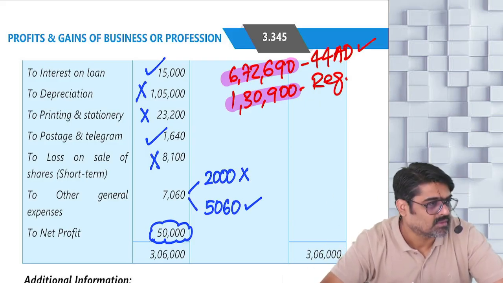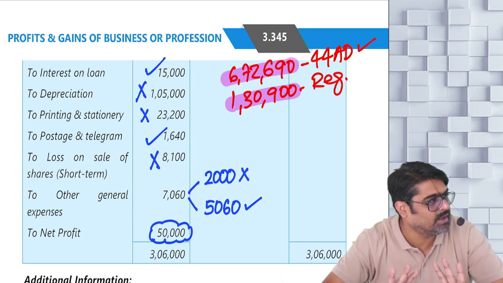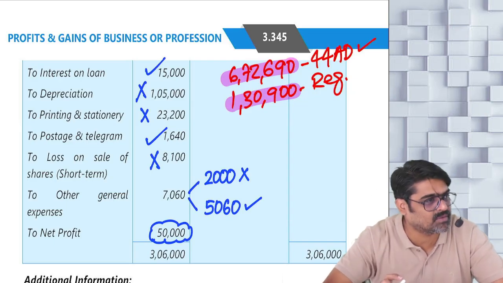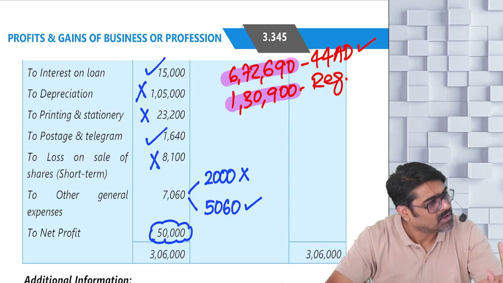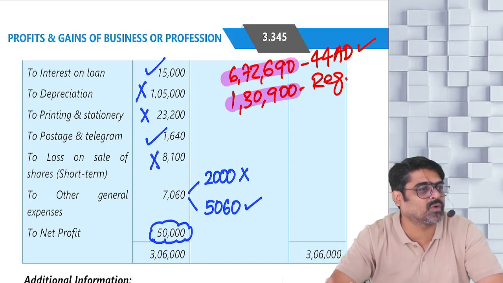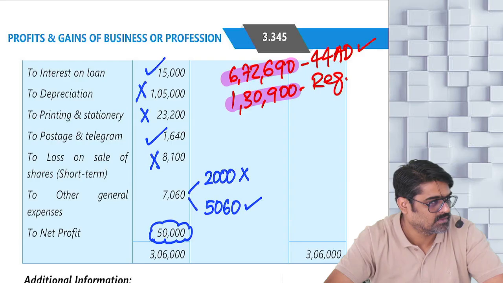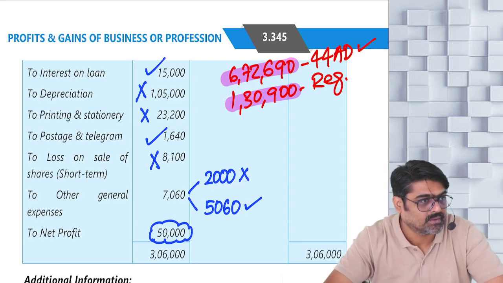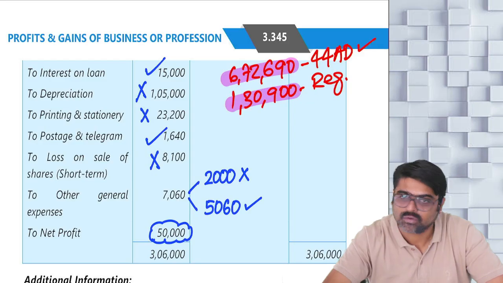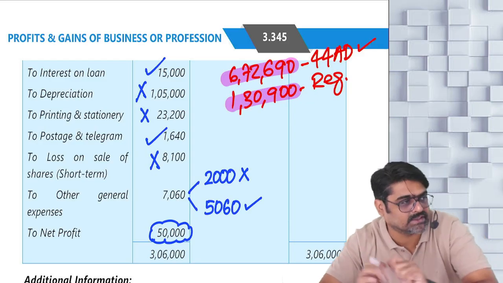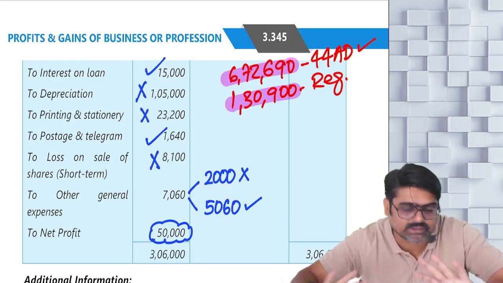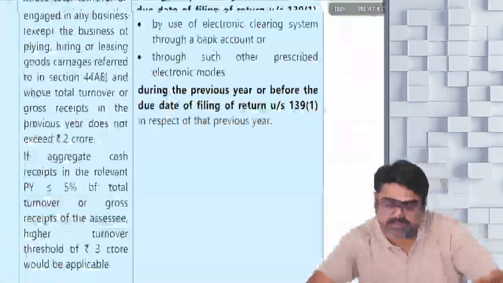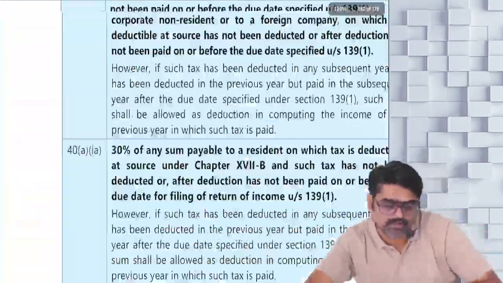Same answer. But advice is not sought, so don't be over smart in giving your advice. They are just telling you calculate PGBP as per regular provisions, calculate PGBP as per presumptive provisions, calculate that. That's it. No need to give your expert advice because it is not required in the question. But if it was required, your advice would have been like this. Understanding? So now you understood why I left that question yesterday? Okay, now that question is frozen. Now let's come to the other questions fast. Very easy questions.